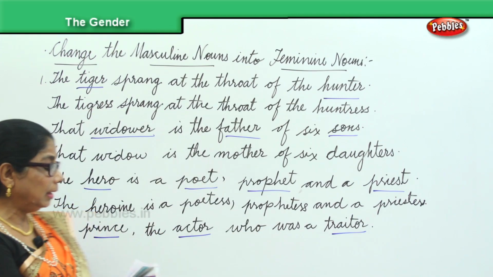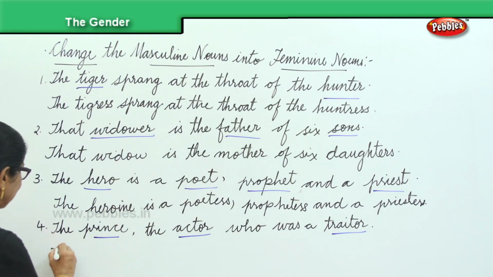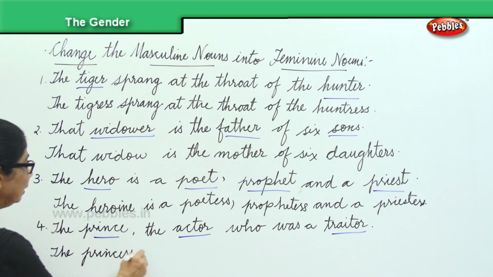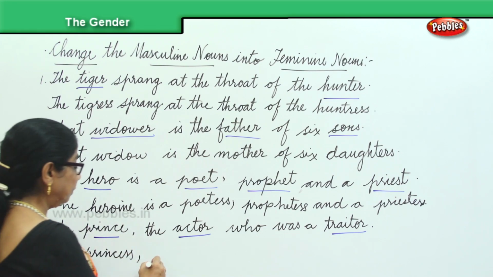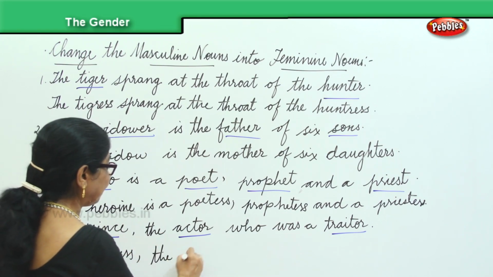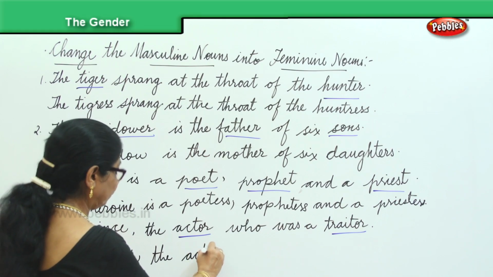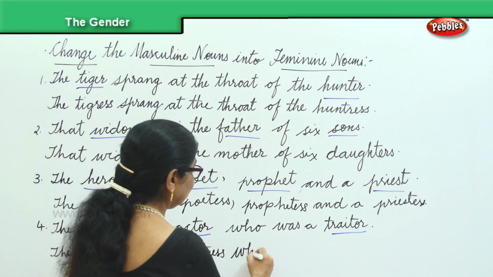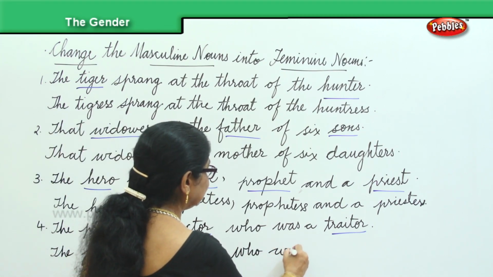So we have here the prince becomes princess, the actor becomes actress. The princess, the actress, who was a traitor.